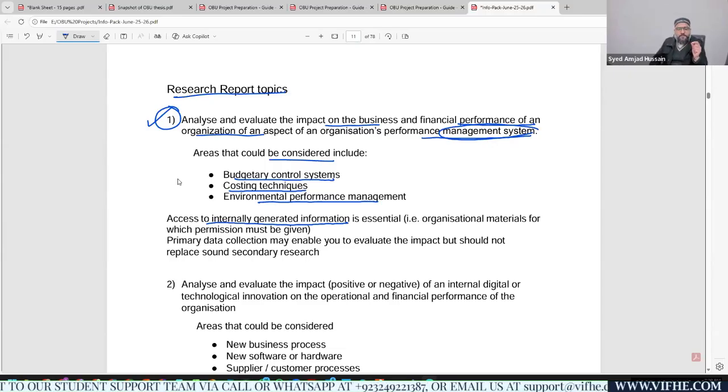So before pushing yourself into problems, make sure that before starting any project on topic number 1 or any other topic that requires internal information, you have already gained the permission from the management side so that you are capable of managing those things.